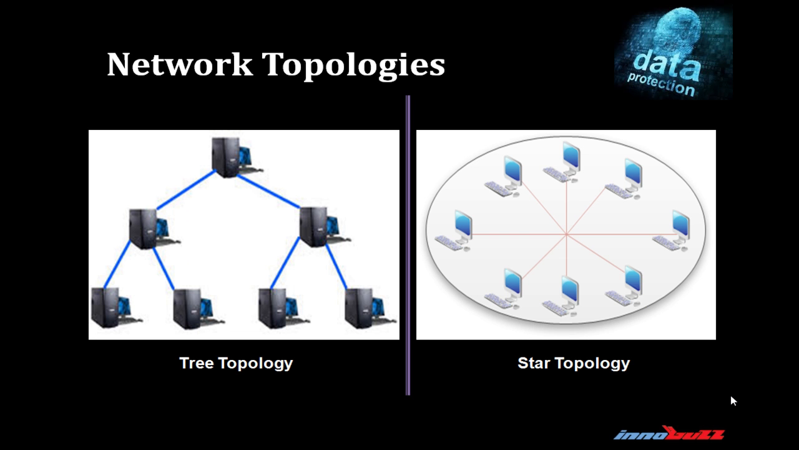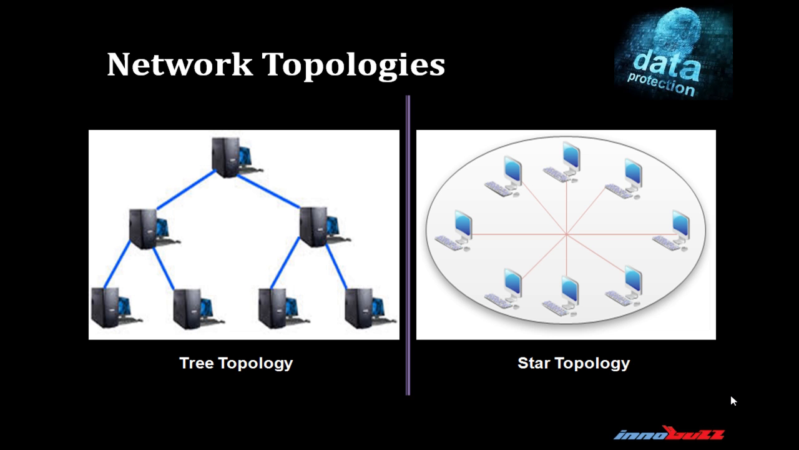Third one is tree topology. Tree topology is a variation of star topology. Nodes in the tree are linked to a central hub as is done in a star, but every device is not directly connected or plugged into the central hub. The majority of devices are connected to a secondary hub that in turn is connected to the central hub. You can see the left hand side diagram of tree topology.